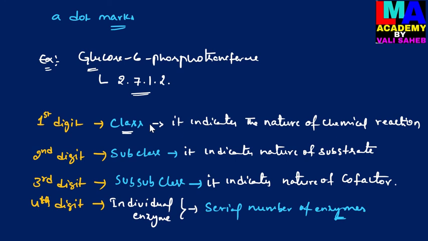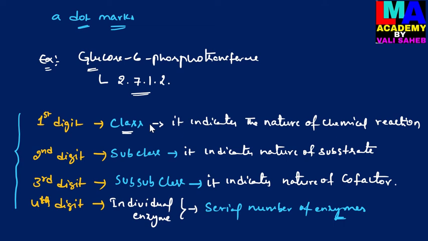So here this is the 4-digit code determination. Each enzyme has a systematic code in 4 digits that is called the enzyme code, or enzyme commission code.